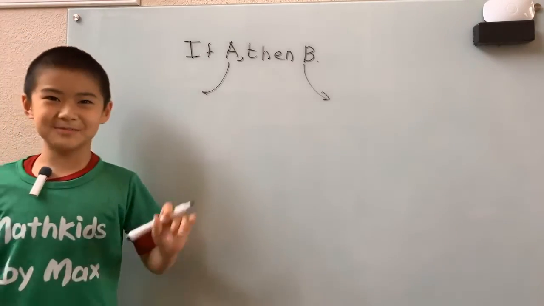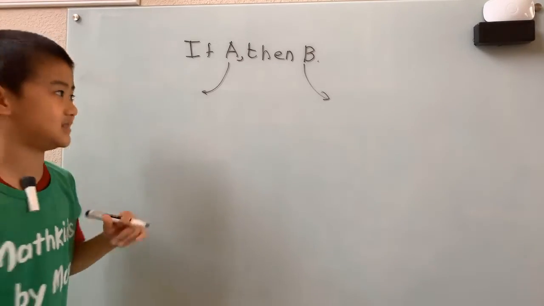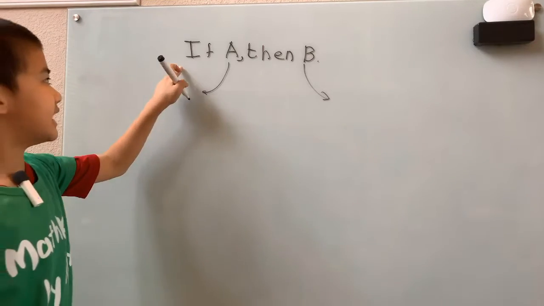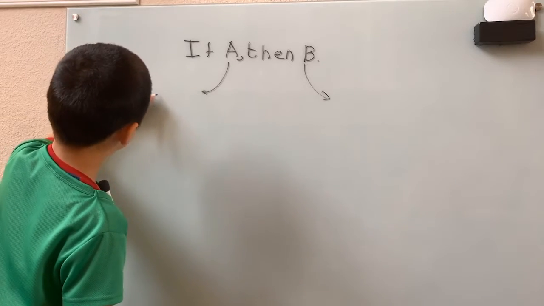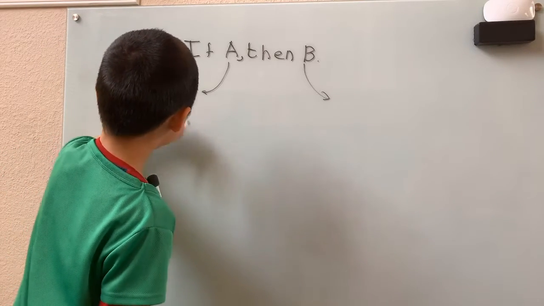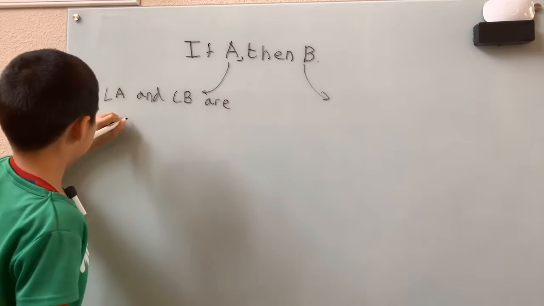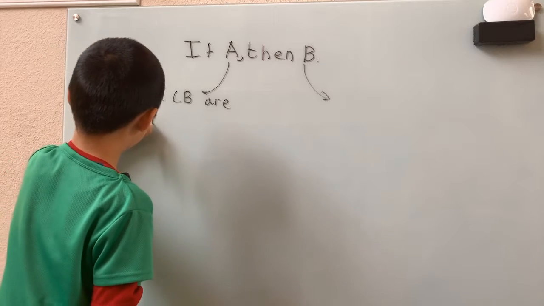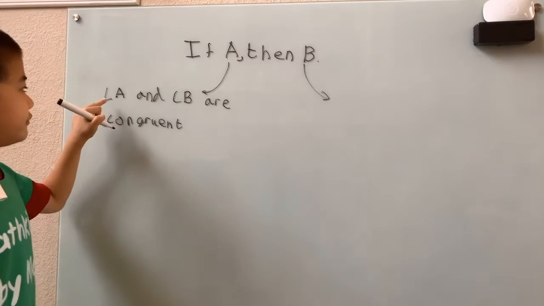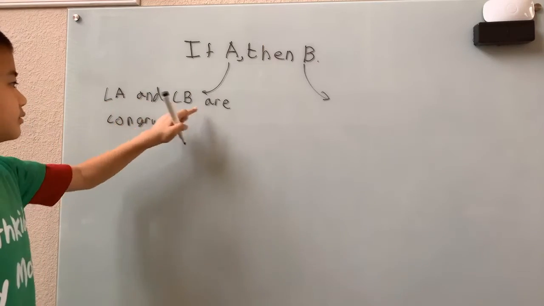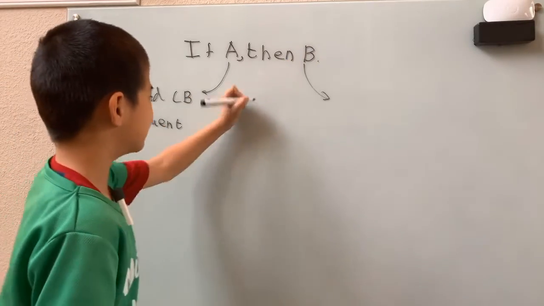Okay, now let's give you a little more formal math explanation for conditional statements. So say I have: if angle A and angle B are congruent. Then we have to stick in something for B. We can't just leave B alone.